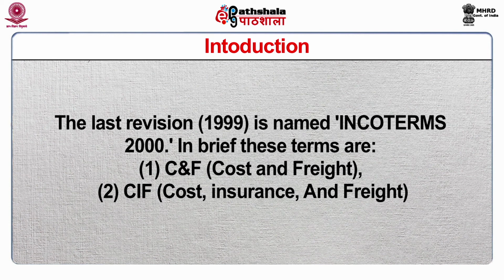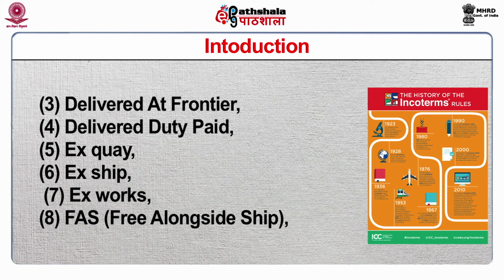In brief, these 13 terms of sale accepted worldwide are: number 1, C&F, that is cost and freight; number 2, CIF, which means cost, insurance and freight; number 3, delivered at frontier; number 4, delivered duty paid; number 5, ex quay; number 6, ex ship; number 7, ex works;